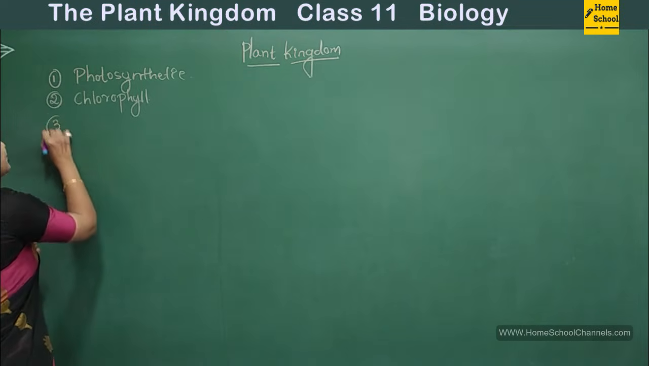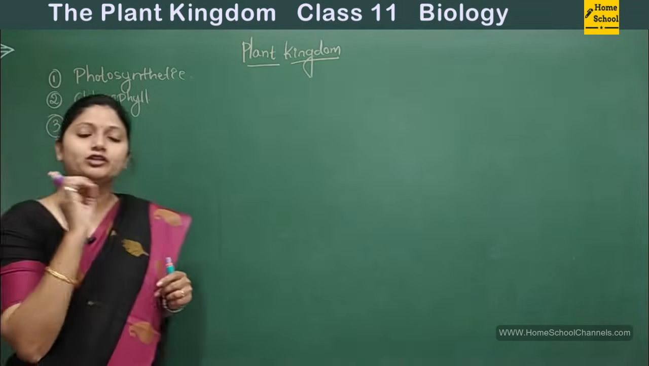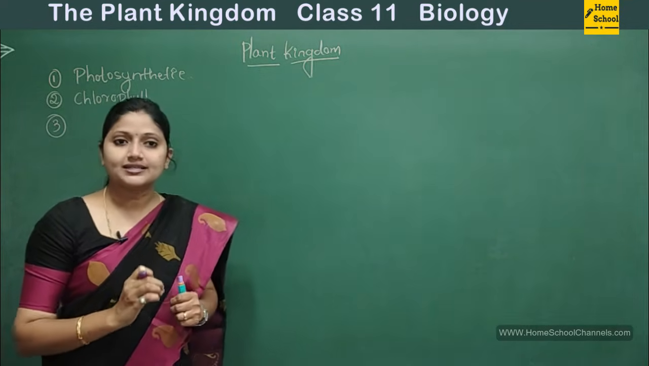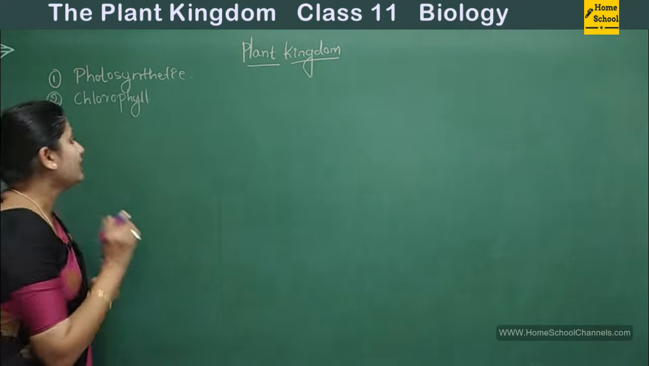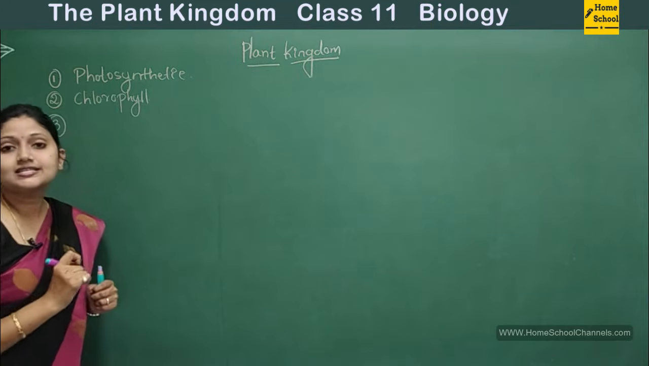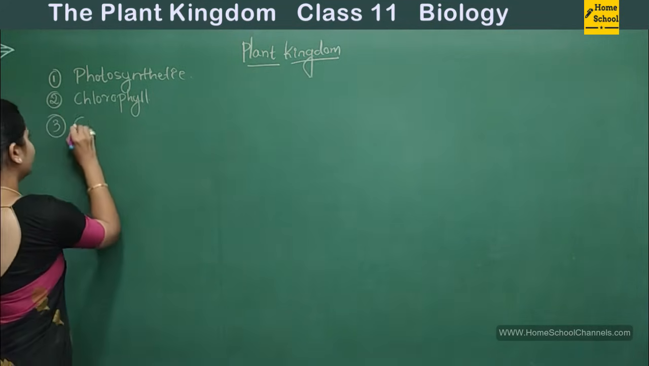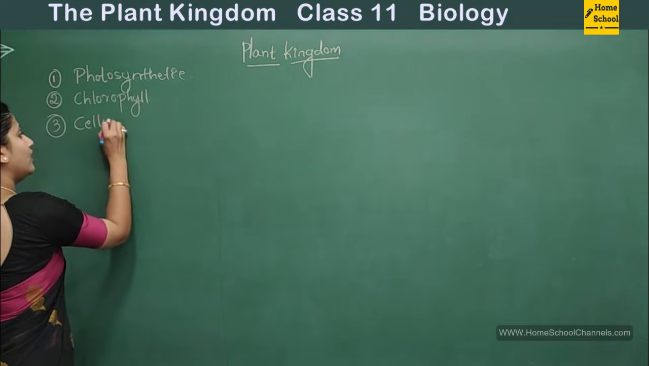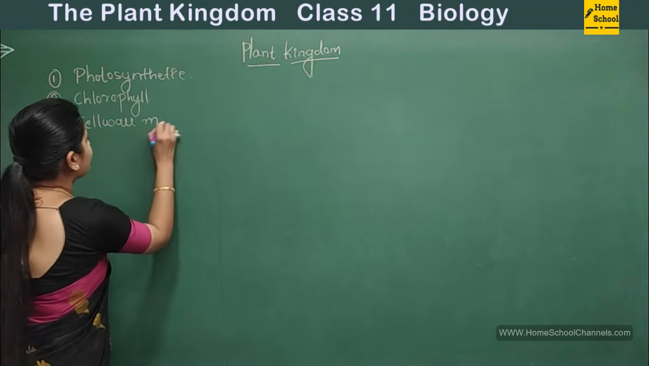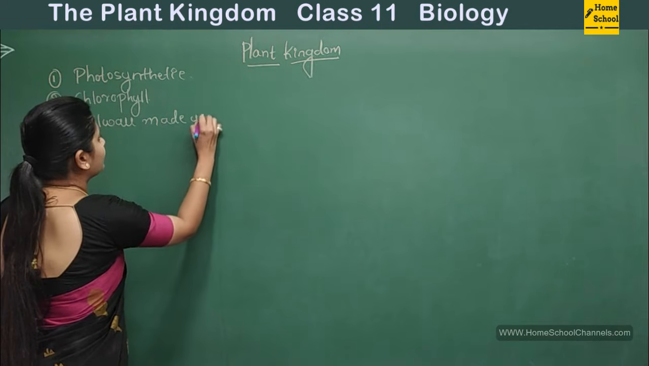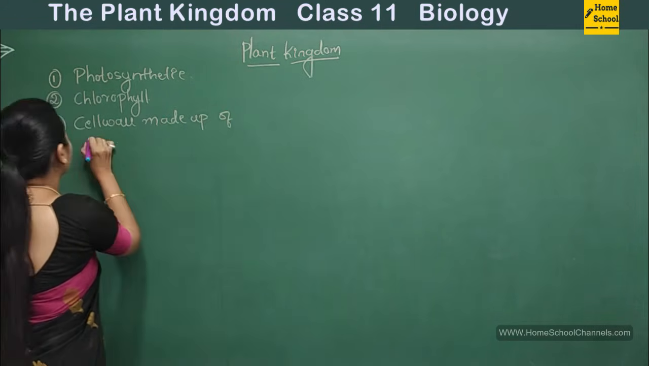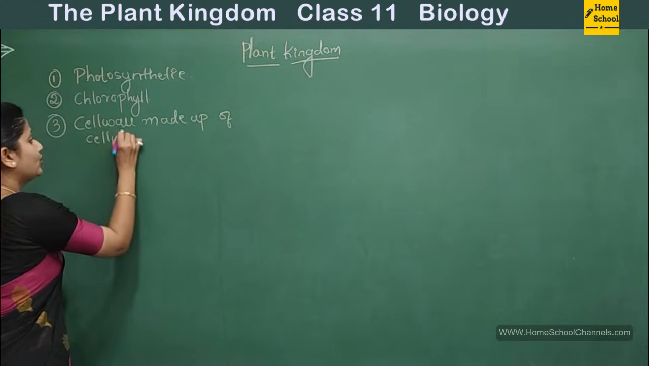And the third general, very peculiar characteristic of plants is the presence of cell wall. And what is the cell wall made up of? Cell wall is made up of cellulose.